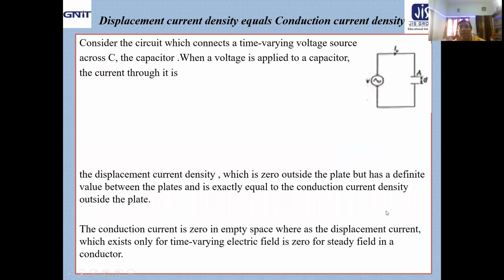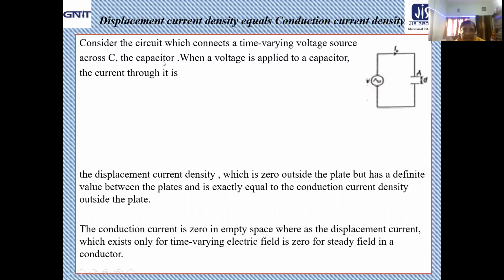Okay. Now, let us move to the fact that displacement current density and conduction current density create the magnetic field side by side, as we have seen. Then what about their relationship? Are they the same or is there something different? We will find that displacement current density equals the conduction current density. Current density means current per unit area.